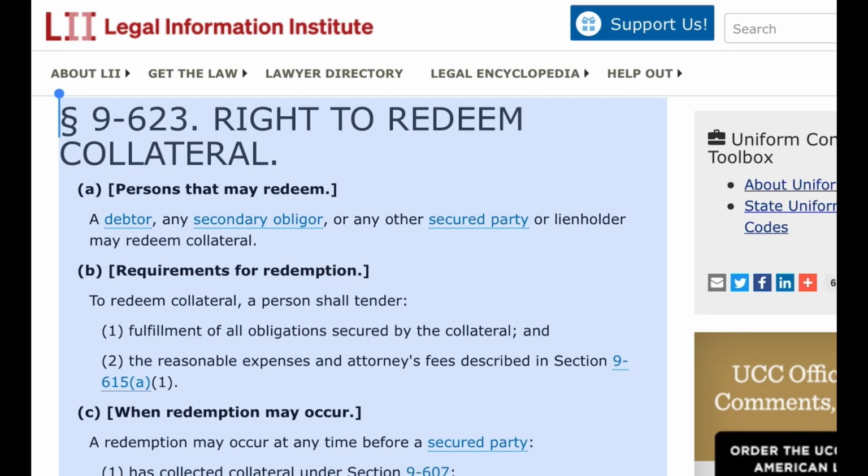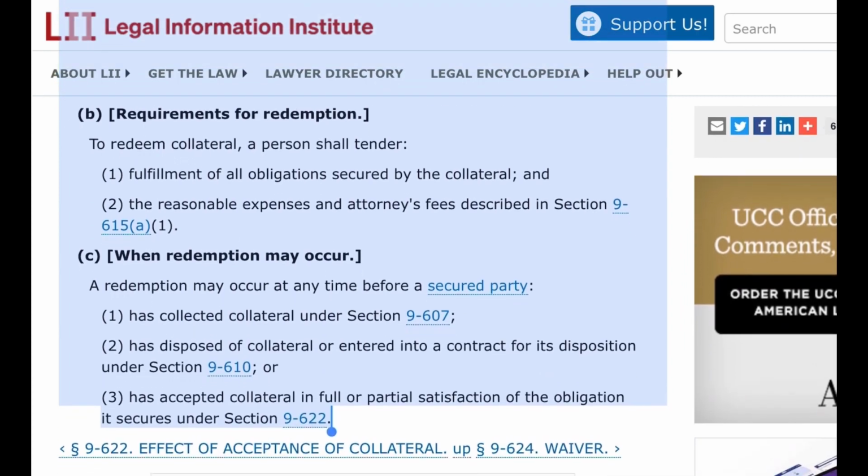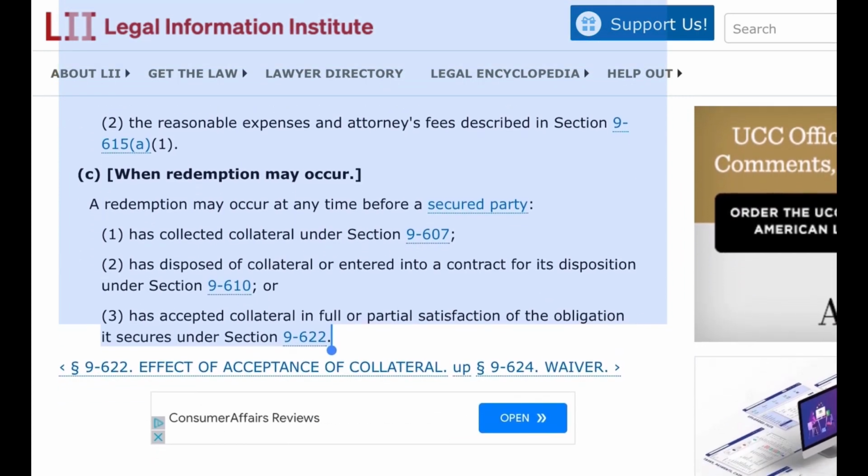C. When redemption may occur. A redemption may occur at any time before a secured party 1. has collected collateral under Section 9607, 2. has disposed of collateral or entered into a contract for its disposition under Section 9610, or 3. has accepted collateral in full or partial satisfaction of the obligation it secures under Section 9622.